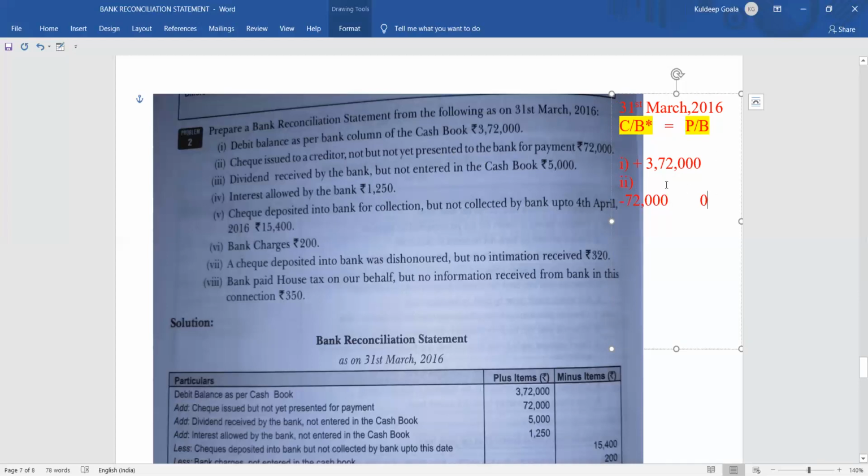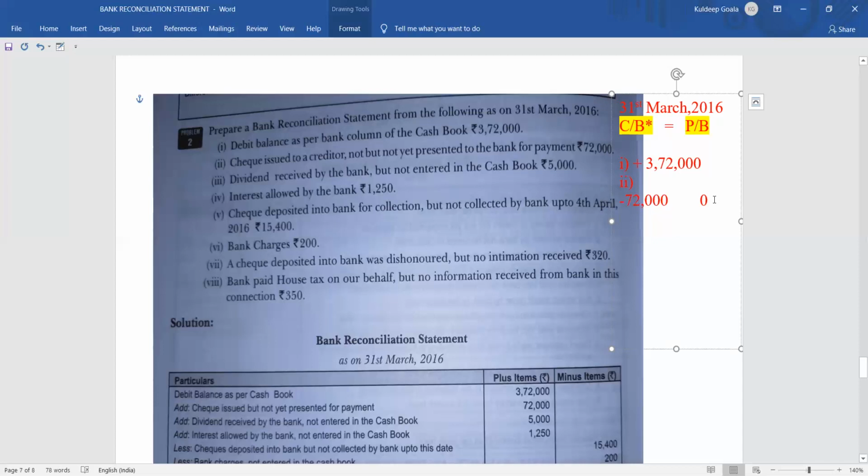So to make both the sides same, this is our objective, to make cash book equal to passbook. Our base is the cash book, so the only change we can make is in the cash book. What shall we write in the cash book so that it will be equal to the passbook? The passbook is zero, no change, while the cash book is minus 72,000.